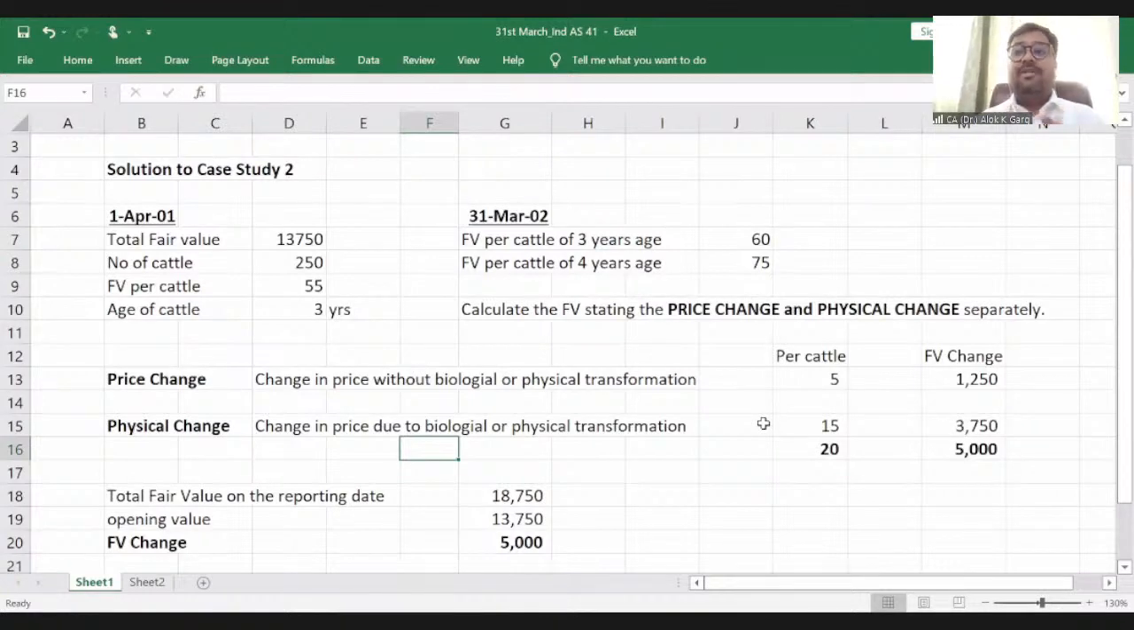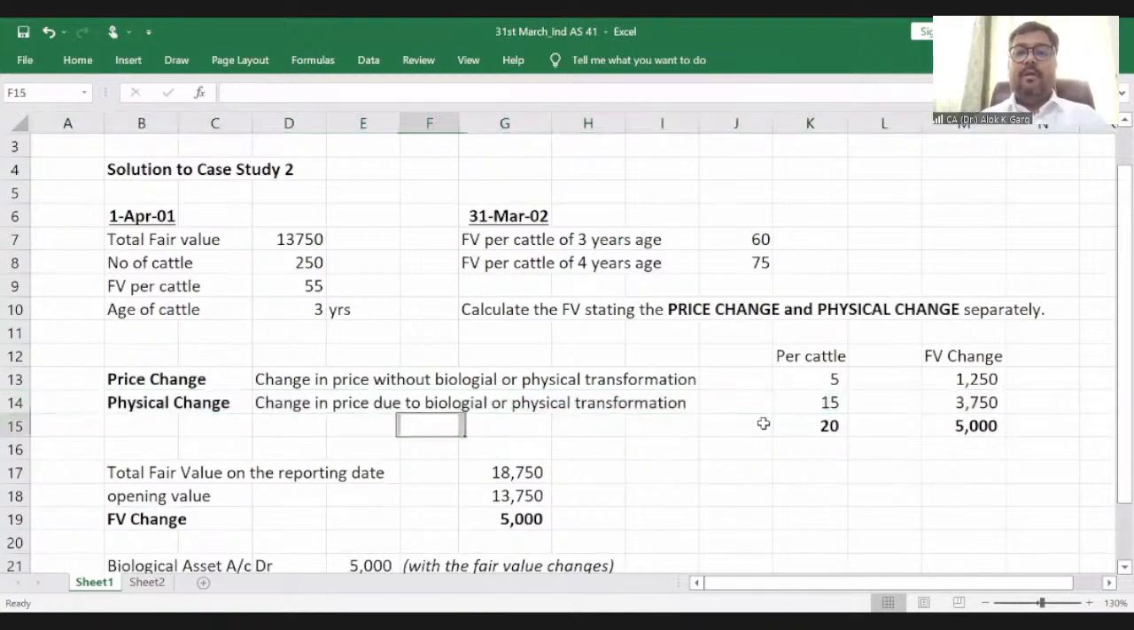But what value addition has this cattle given just because the 3 years becomes 4 years? So this 15 rupees is additional value creation, right? So this is a price change and physical change. Price change means change in price without any biological or physical transformation, and physical change means change in price due to biological or physical transformation, right? I hope it is clear to everyone now.